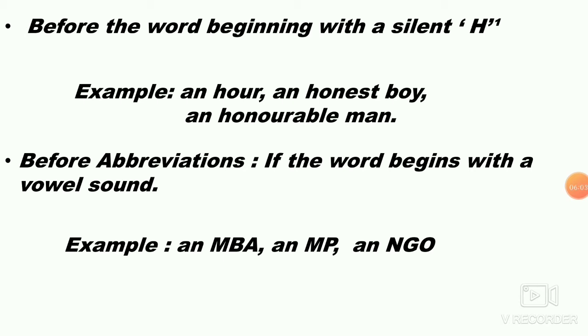So when you see an MBA, an MP, even though it begins with M, which is a consonant, when you pronounce it as "em", you have the E sound there, that is the vowel sound. So you use an MBA, an MP, an NGO. I hope it is clear to you, children.